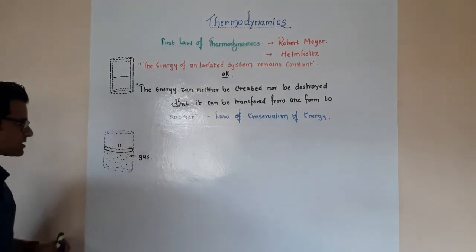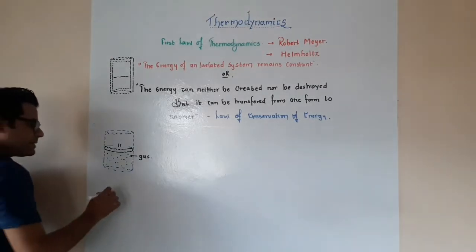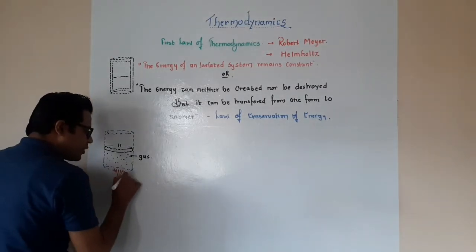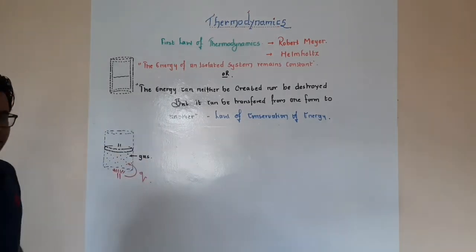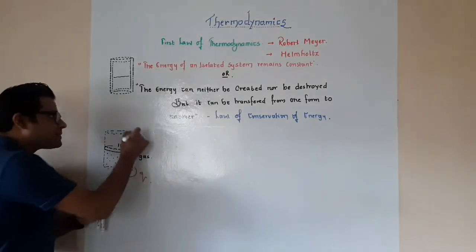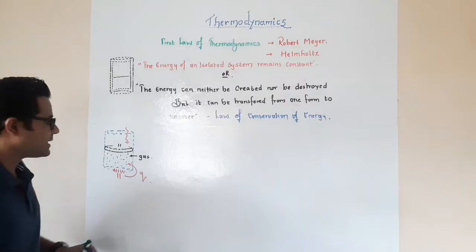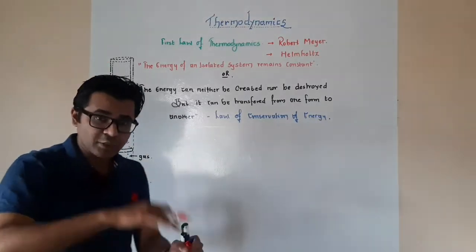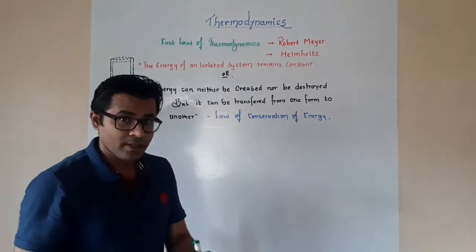Suppose this is a system which has a piston fitted to it. Now here we are going to supply a certain amount of heat energy to the system. Let us denote the heat as Q. At the same time, let us say that we are going to do work on the system. That is, you are going to pressurize this piston. You are working on the system at this point.